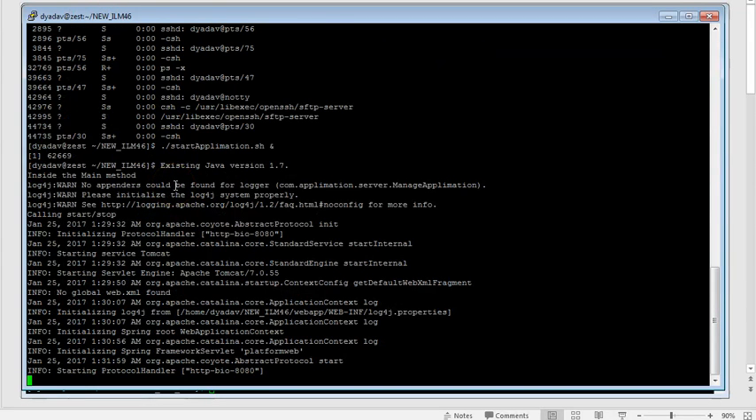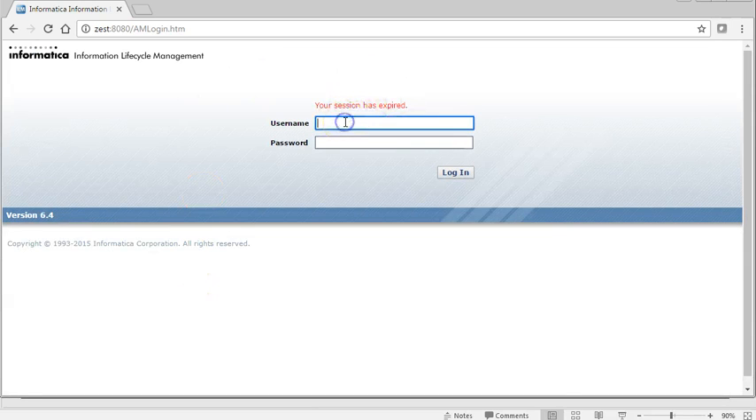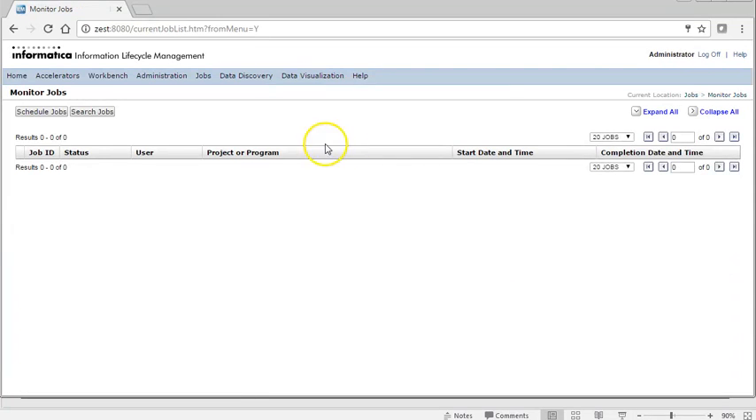So now our server is up and running. So let's go to the web UI. Now we can see that it's showing the data visualization option here.